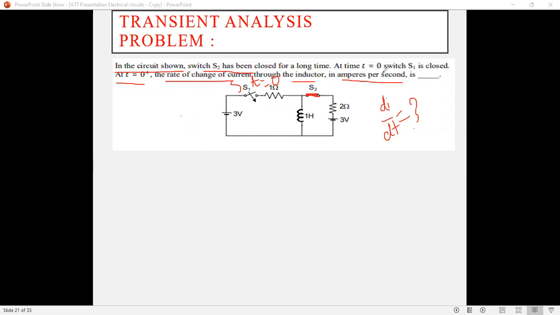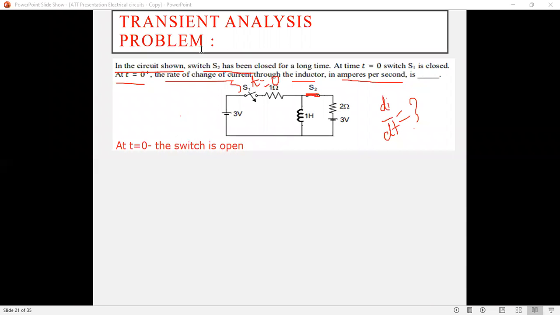Okay, now see, at t equals 0, the switch S1 is closed. At t equals 0 the switch S1 is closed. So before the switching action, that is at t equals 0 minus, what will be the position of the switch? Open. At t equals 0 minus, the switch is open.